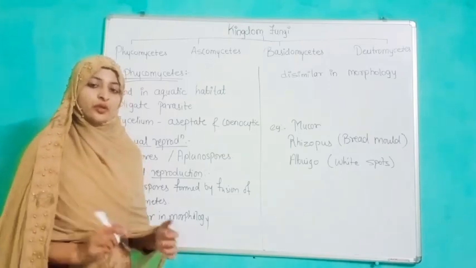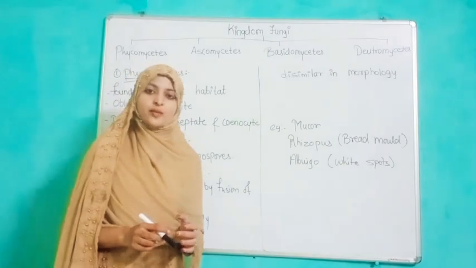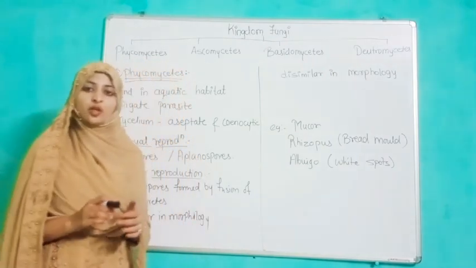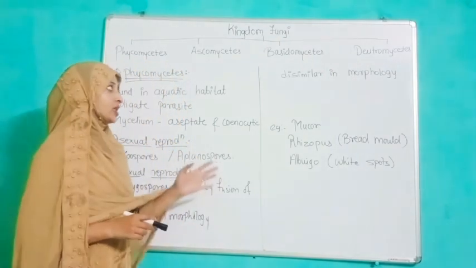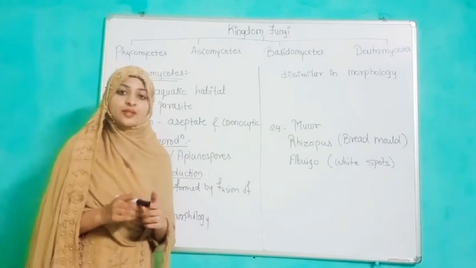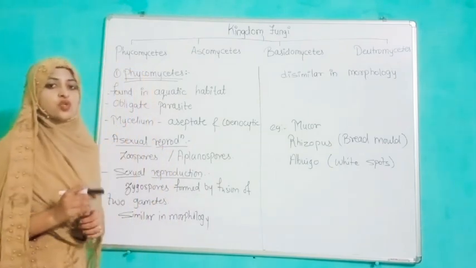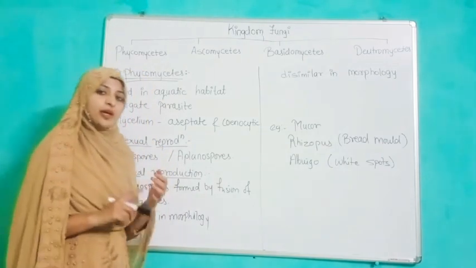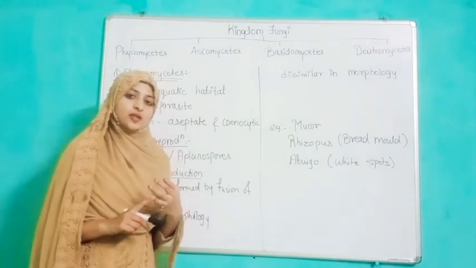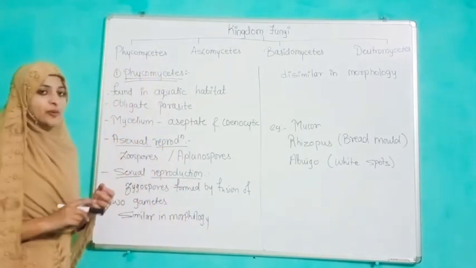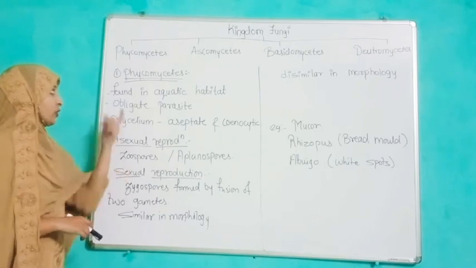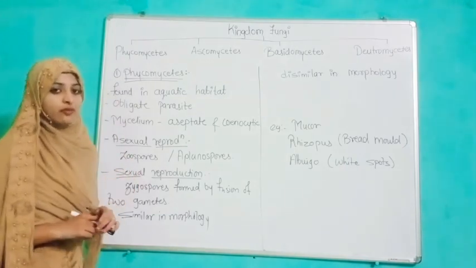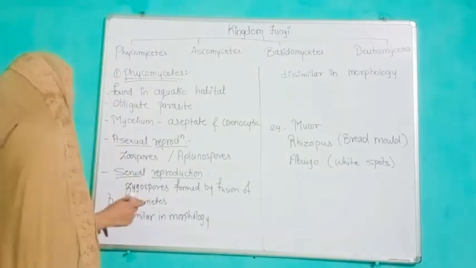Everyone. In our previous video, we discussed some general characteristics of kingdom fungi. Now, in this video, we are going to discuss the sub-classification of kingdom fungi, that is Phycomycetes, Ascomycetes, Basidiomycetes and Deuteromycetes. And now, we are going to see first about the Phycomycetes.